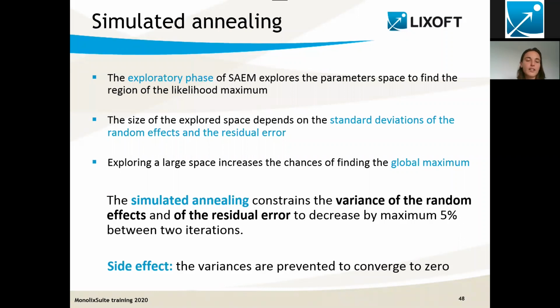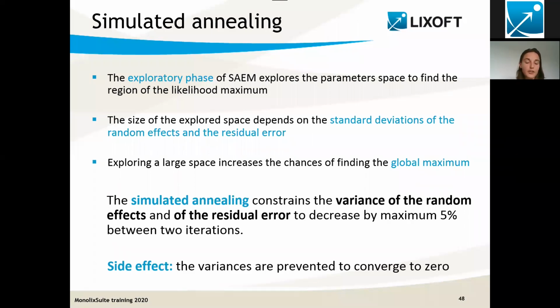So the strategy of simulated annealing consists of constraining the variances of the random effect and of the residual error to decrease very slowly, by maximum 5% between 2 iterations. This means that the variances are kept pretty large, especially at the beginning, and this allows us to better search the parameter space.